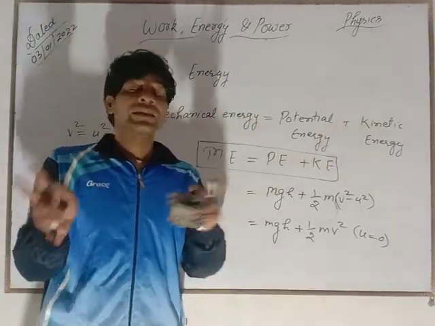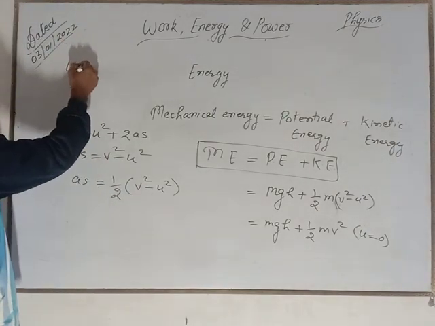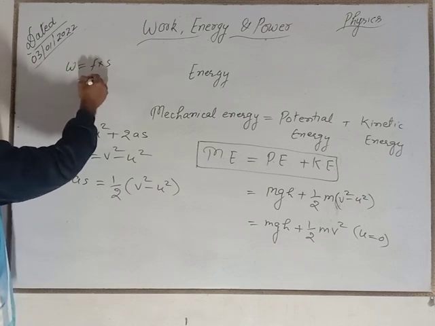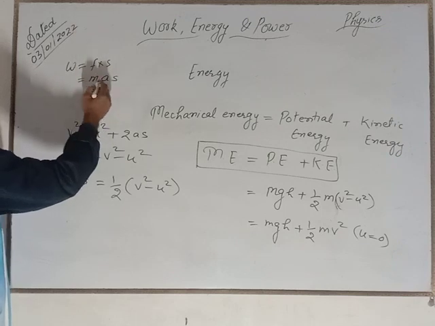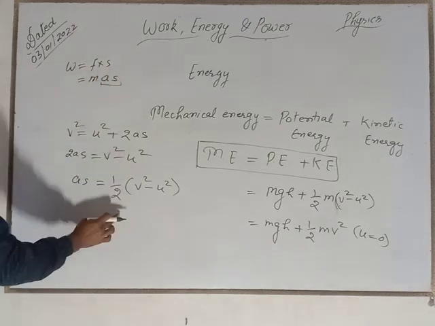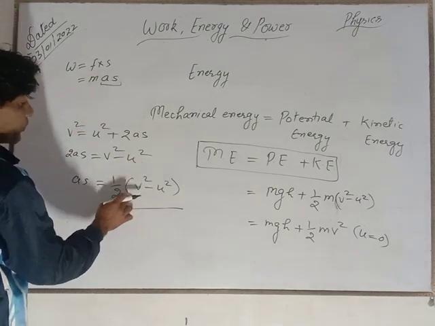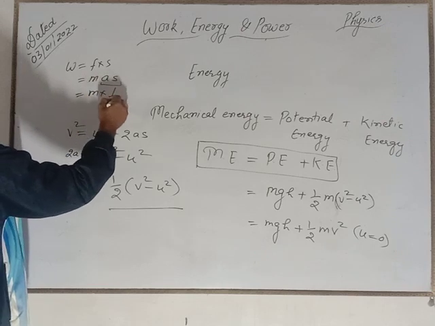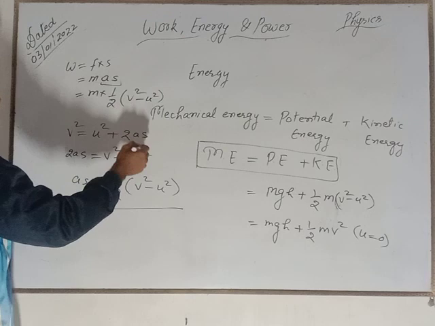Then you know W is equal to F into S, force into displacement, and force is equal to mass into acceleration into displacement. Here the value of as is acceleration into displacement, which is 1/2 (v square minus u square), then this will be m into 1/2 (v square minus u square), right?